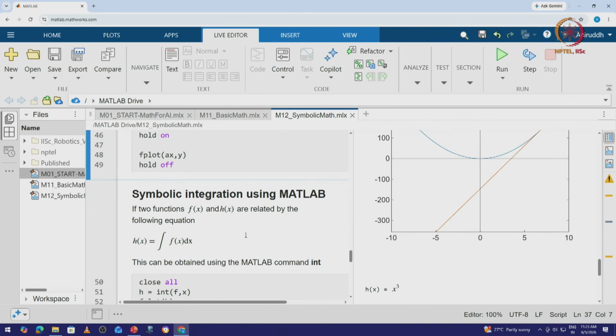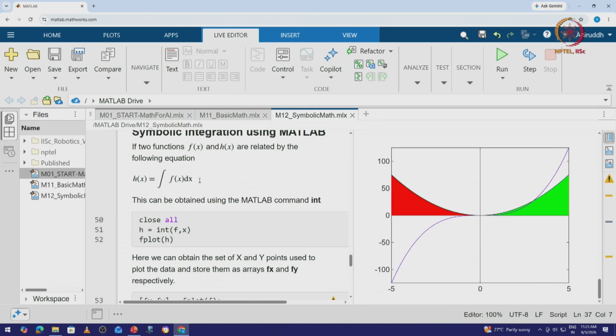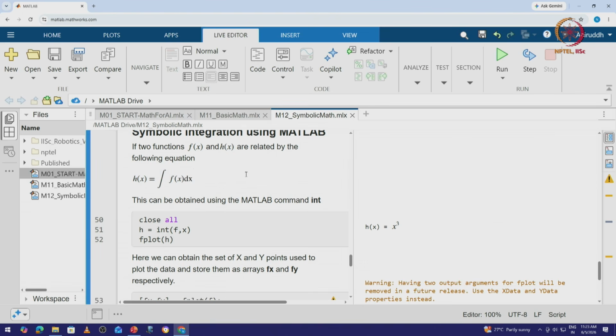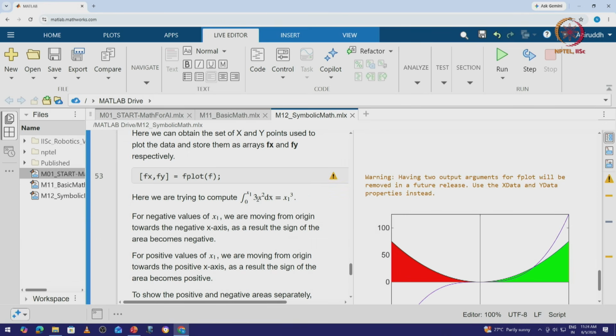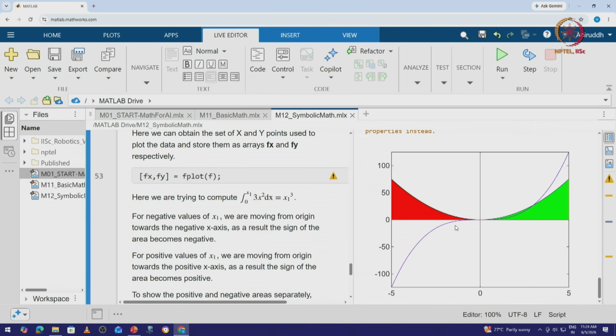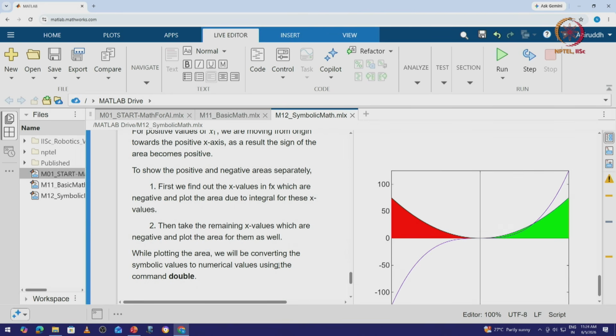Now lastly, let us also take a very quick look at the symbolic interpretation of integration. Integration is defined as h of x is the integration of f of x with respect to x. If we perform the integration of f of x, we get x cube, and this is highlighted by this curve here. The negative values of x1 essentially mean we are moving from the origin towards the negative x axis, which results in the negative sign of the area. For the positive values of x1, we are moving from the origin towards the positive x axis. As a result, the sign of the area becomes positive.